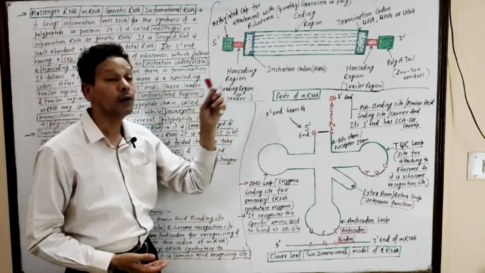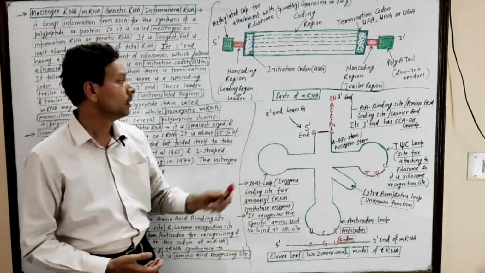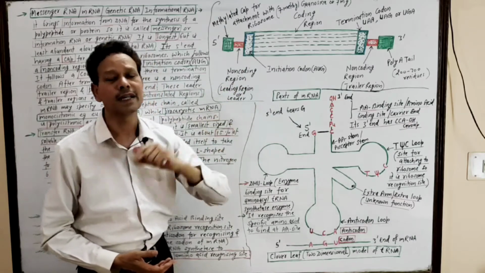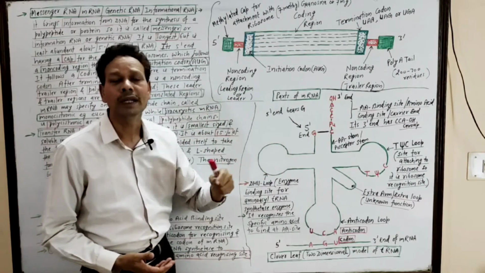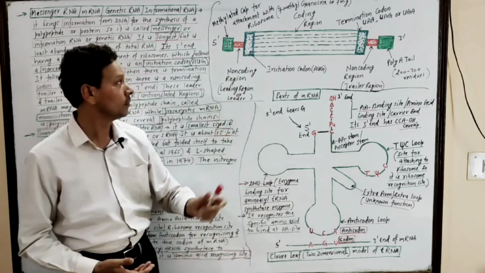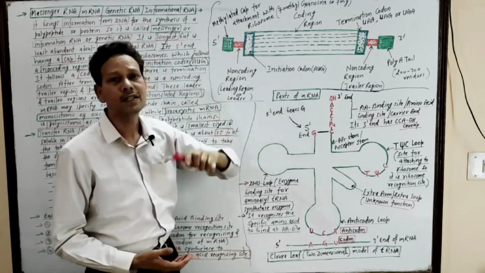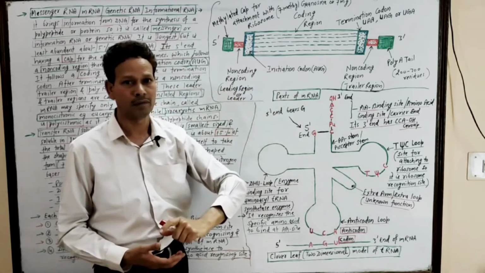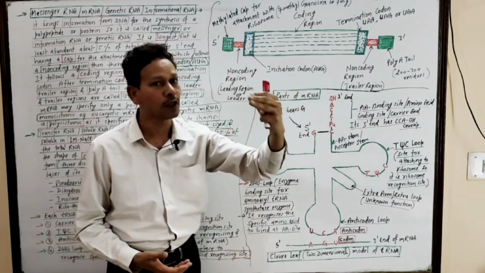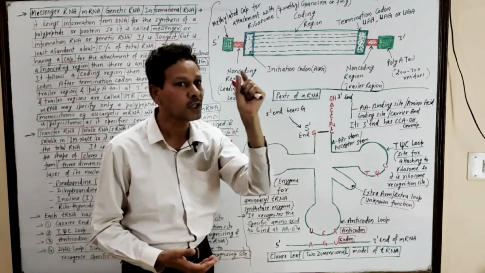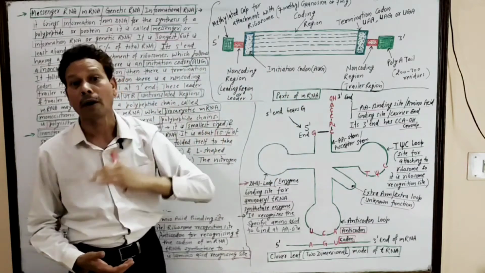Next is a non-coding region, and all competitive exam students, note down each and every point. This non-coding region is the leader region, the leading region, or a leader, it is UTR, untranslated region. Then this leading region is followed by another region, and this one is the initiation codon. This initiation codon, which is AUG, has 3 nitrogen bases, and this region starts the process of polypeptide chain formation.